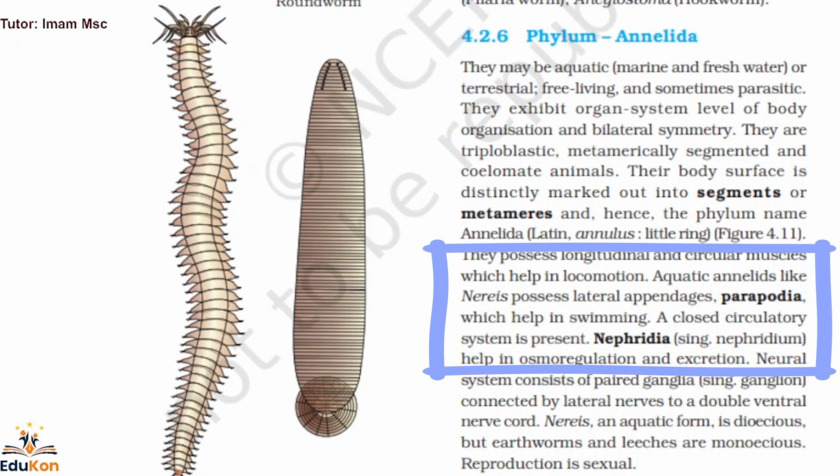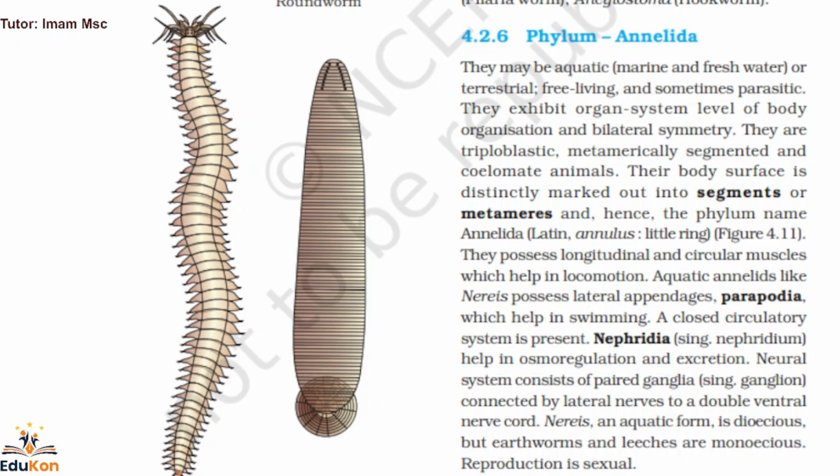So the same kind of questions which we extracted from the earlier phylum, we can extract in the same manner here. Like, which of the following statements is true about Annelida? They are monoecious, they are dioecious, they are both, they are none. The reproduction in Annelida is sexual, or fragmentation, asexual, all of the above. So reproduction is sexual. Remember this. Or, what is the organ which helps in osmoregulation and also excretion in Nereis? I am taking the example directly. So you need to remember that Nereis comes under the phylum Annelida. This is how we need to remember the things.